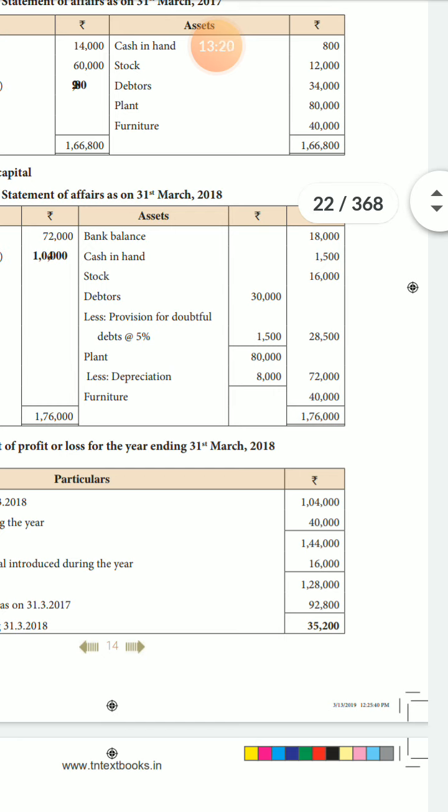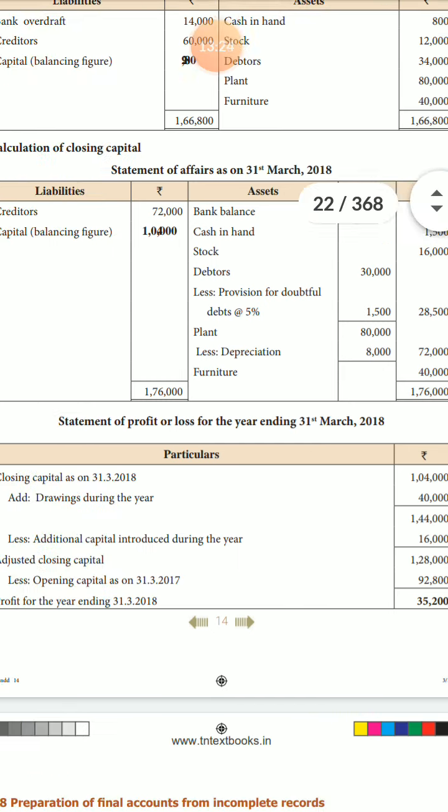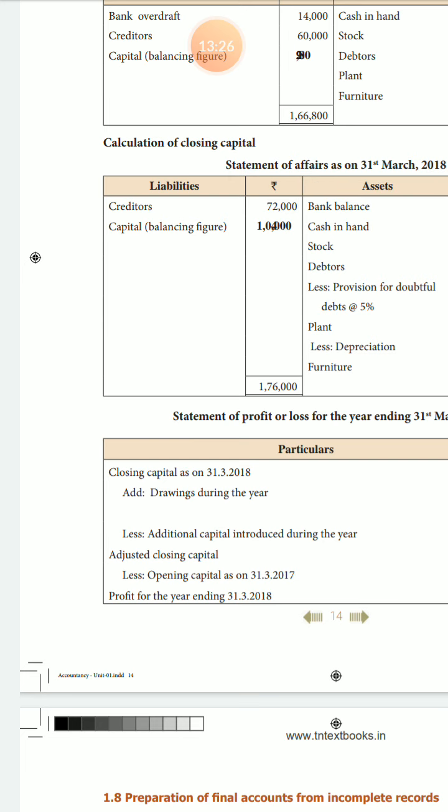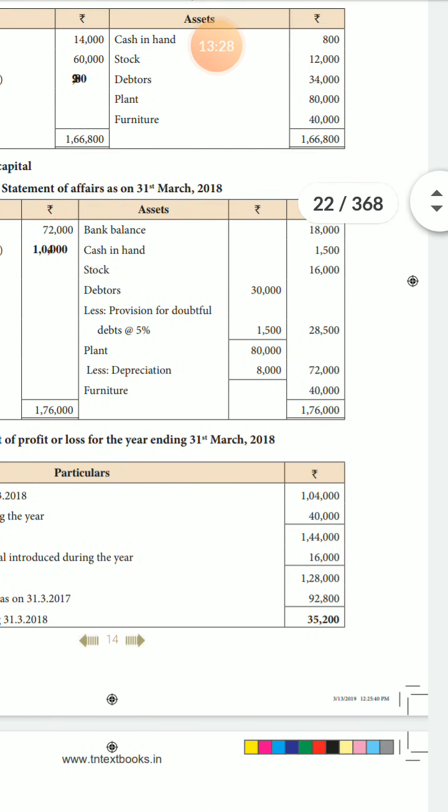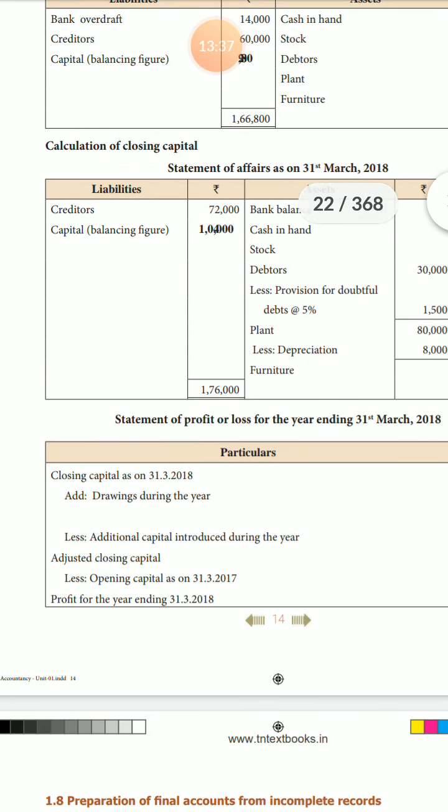How much? 16,000 minus 1,28,000. The opening capital is how much? 92,800 minus. Final answer is 3,20,000.